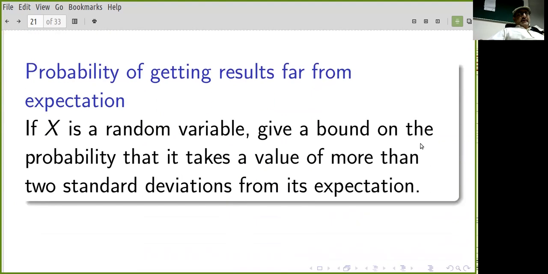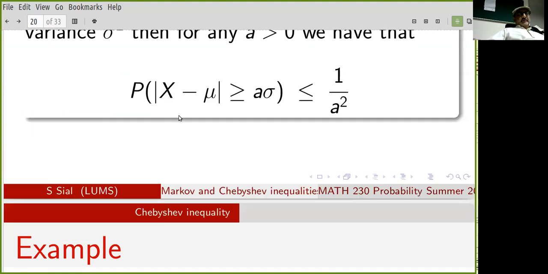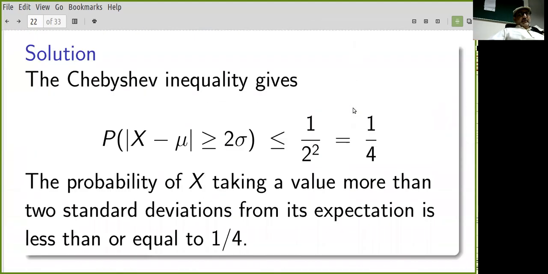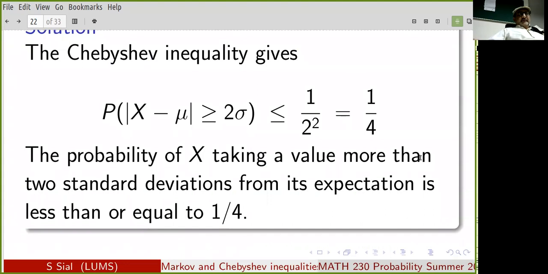So, for example, let's say x is a random variable. What happens when we consider 2 sigmas? What's the probability that x takes values that are more than 2 sigmas away from its expectation? Well, this says 1 over 2 squared. So the probability of x taking a value more than 2 standard deviations away from its expectation is less than or equal to 1 over 4.